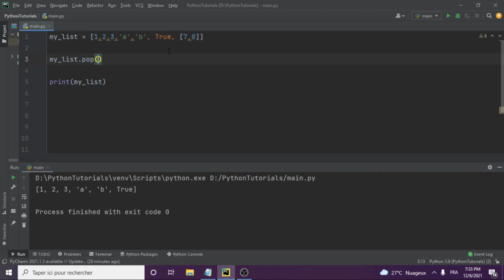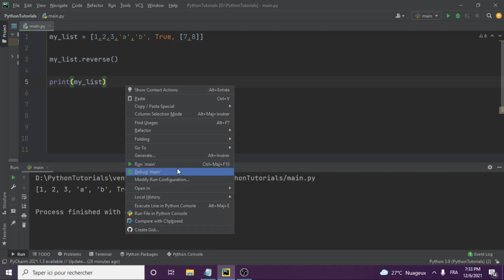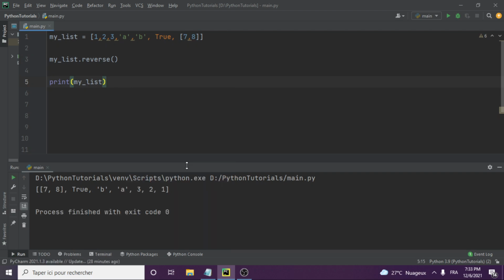Okay, good. So you have something like maybe my list dot reverse. It is self-explanatory, you want to reverse the list. So instead of it going this way, it goes the other way. So let's run it and see. If you run it here, you see now the 7, 8, which was here, is now in front, and the other one goes behind.